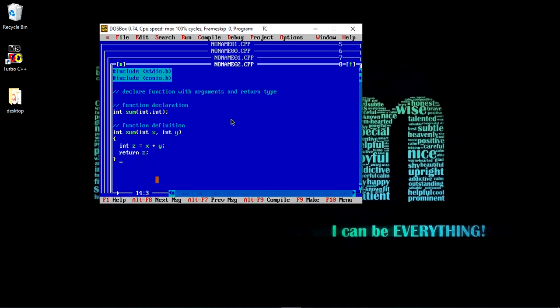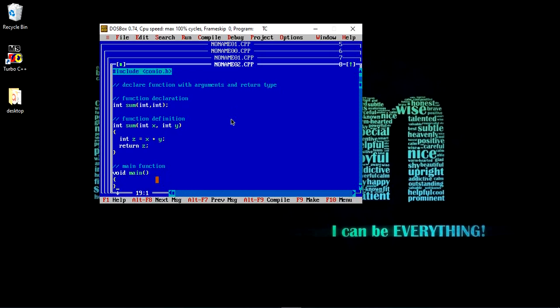So we have defined the return type of the function as int, and it is returning the value z instead of printing the value.